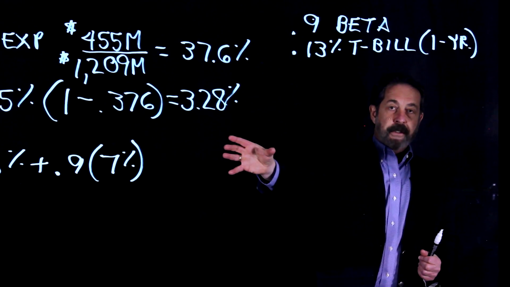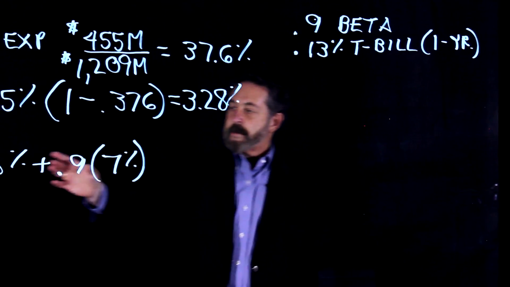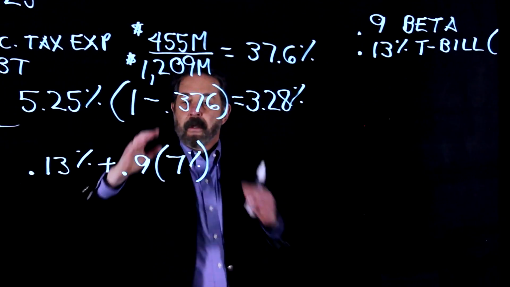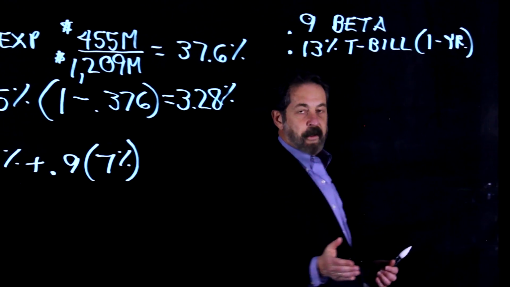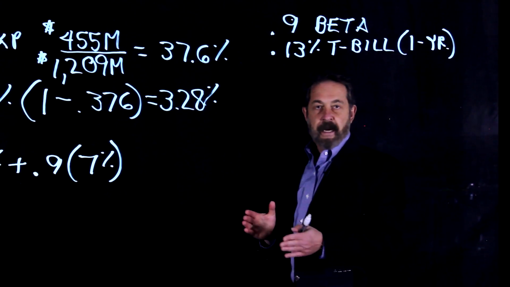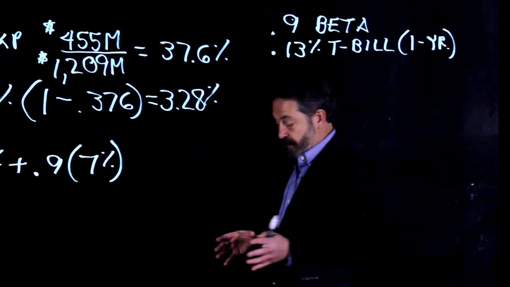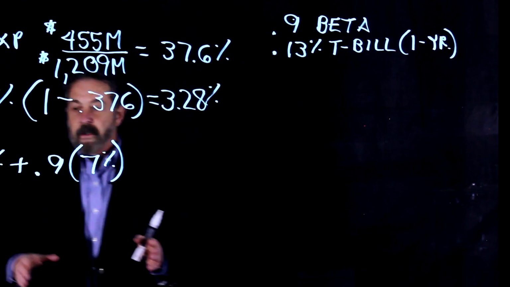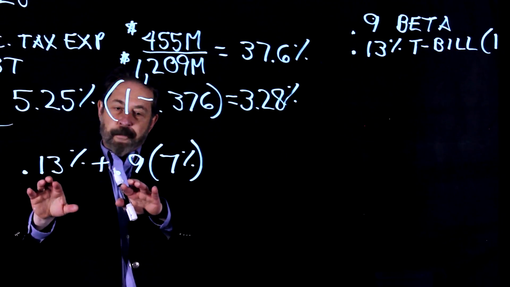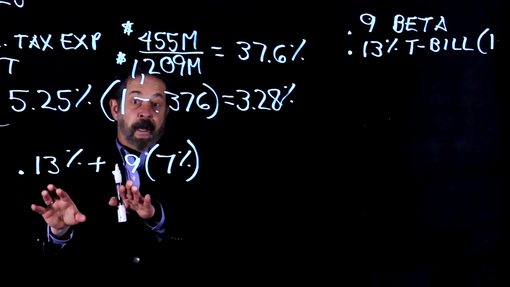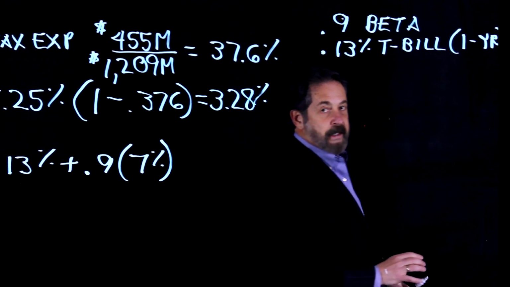So let's take a look at this equation. It's the risk-free rate plus the beta times the market premium. If you haven't taken algebra in a long, long time, for me it was the Truman administration, this is the way it works. The last thing you want to do is take 0.13% and add to that 0.9 and then multiply the whole thing by 7%.